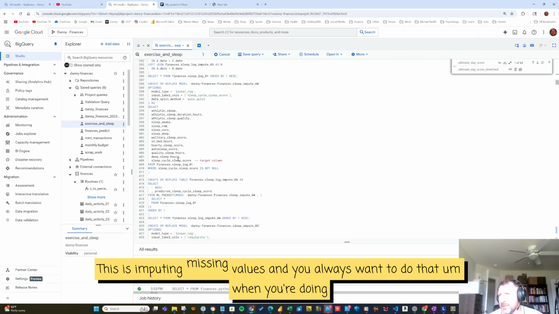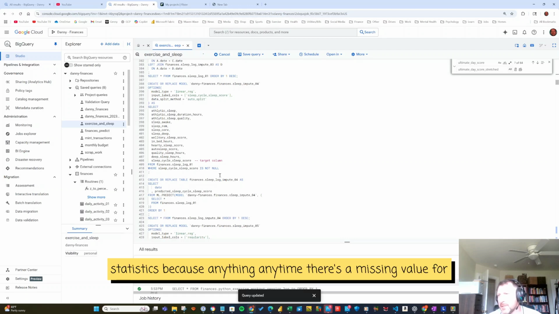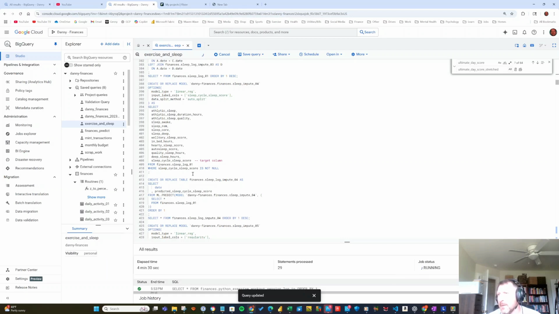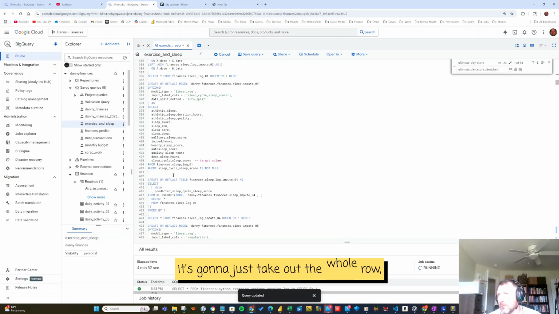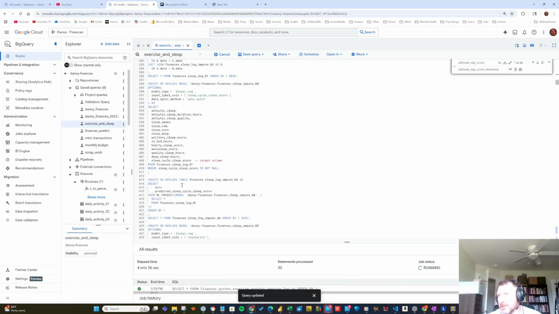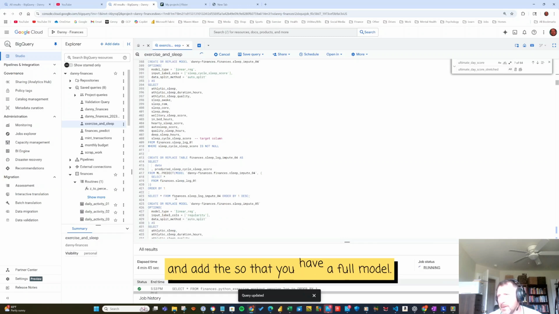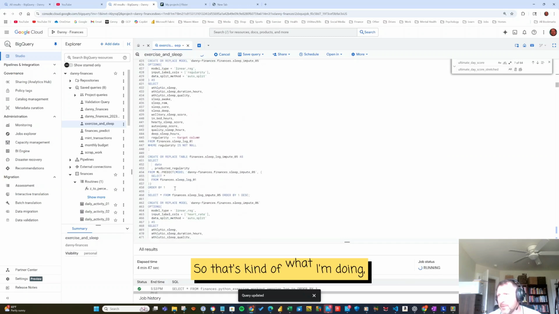This is imputing missing values, and you always want to do that when you're doing statistics because anytime there's a missing value for an X or a Y, whether it's the predictor or a response, it's going to just take out the whole row, so it's not going to count. None of it's going to count. So you don't want to let the missing values ruin your models, and it's better just to predict those and add those so that you have a full model. So that's kind of what I'm doing.